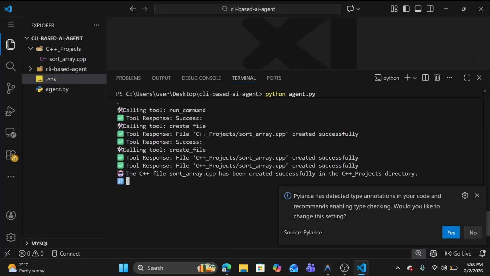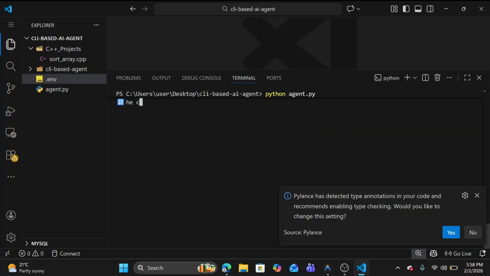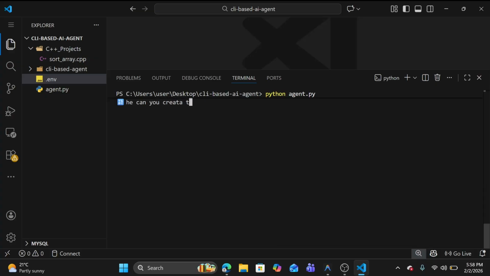So let me ask something else. Hey, can you create a to-do list using HTML, CSS, JavaScript in a to-do list folder?